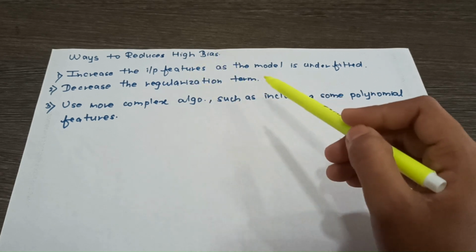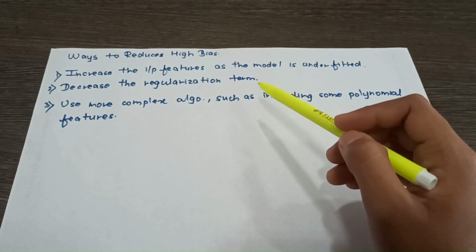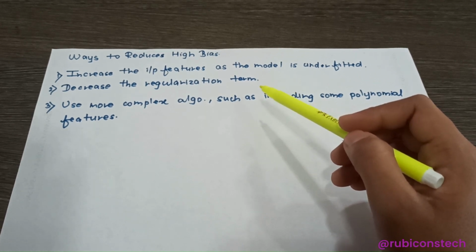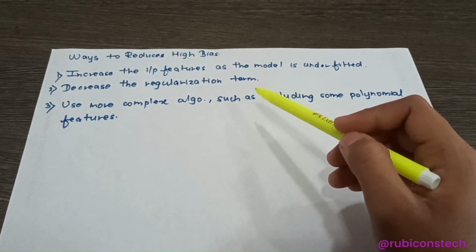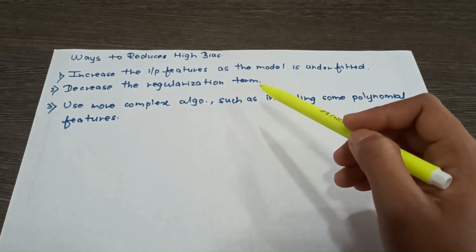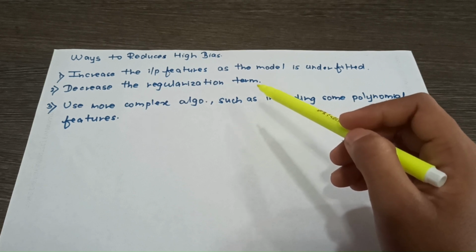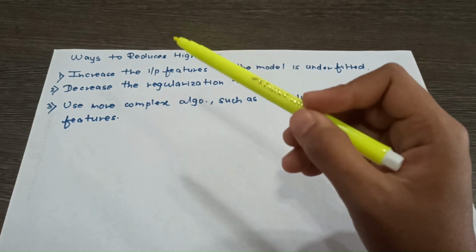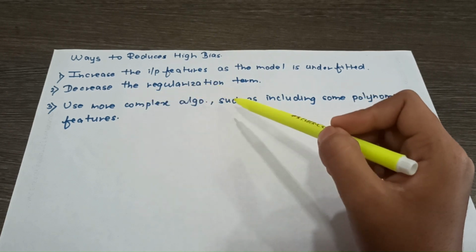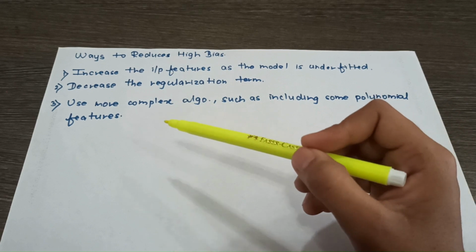Second, decrease the regularization term. Regularization is used when we need to prevent the model from overfitting. Overfitting, we will see this term in the further videos. So till now you just understand that we need to decrease the regularization term when the model has high bias.